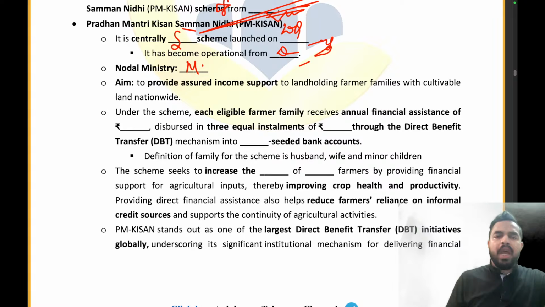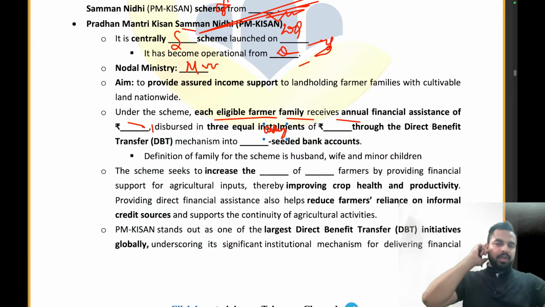Under the scheme, each eligible farmer family receives financial assistance of Rs 6,000, delivered in three equal installments of Rs 2,000 through the direct benefit transfer mechanism to seeded bank accounts. What are these seeded bank accounts? These are the Aadhaar seeded bank accounts.